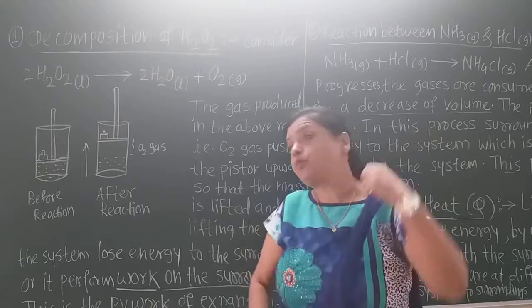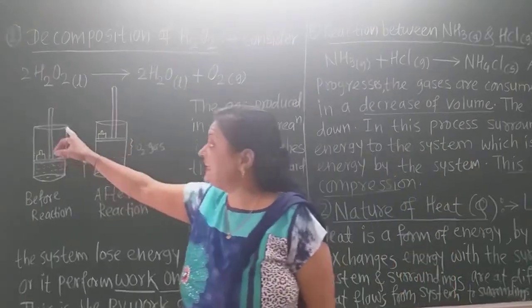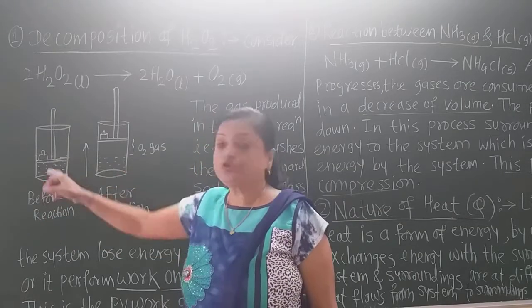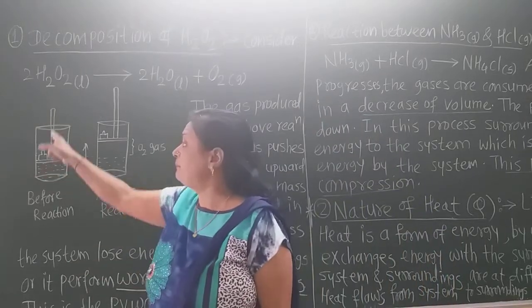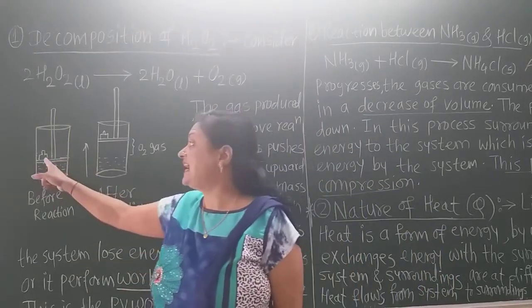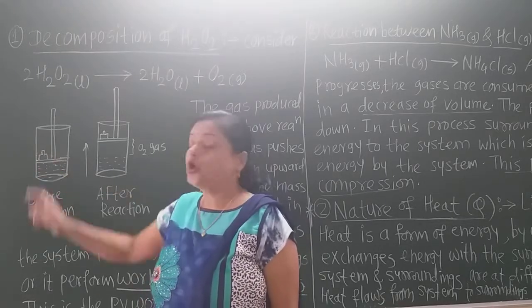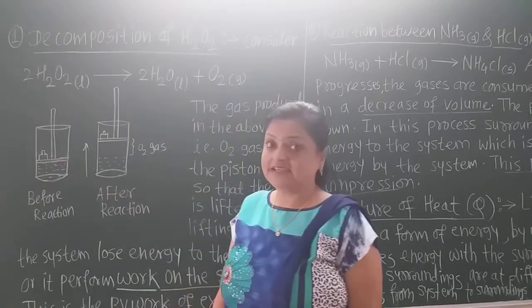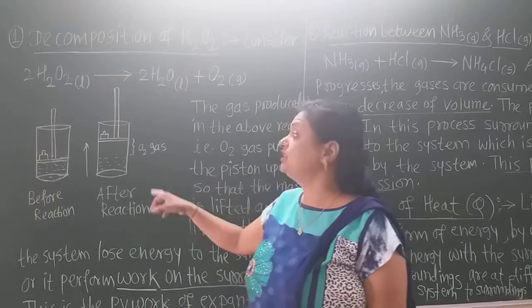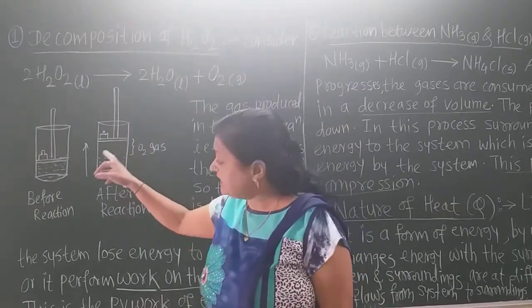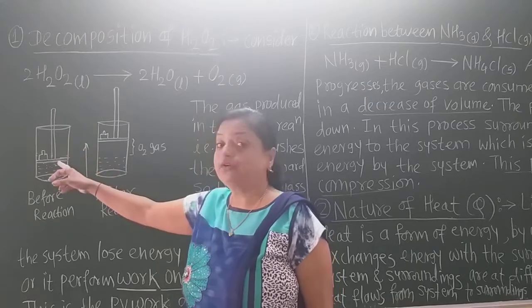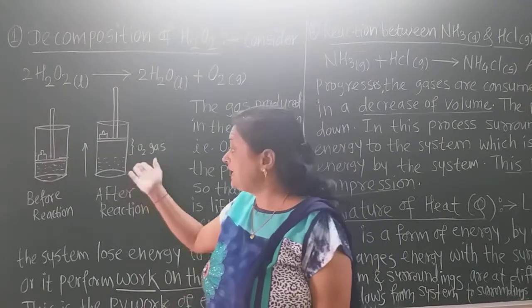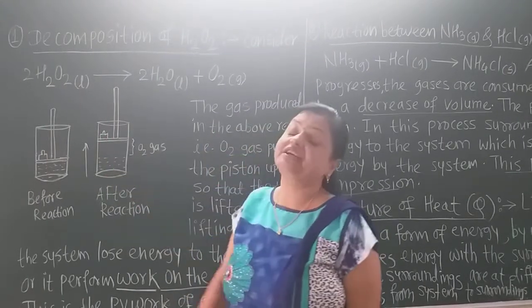Now as gas is formed, see this is the cylinder. This is before the reaction. In that cylinder hydrogen peroxide is taken and a movable frictionless piston is there with a mass attached; the weight is placed on the surface of that piston. Before the reaction the piston is at this level, but after the reaction, when the oxygen gas is produced, this weightless and frictionless piston carrying the weight moves upward, and due to that there is an expansion-like process.